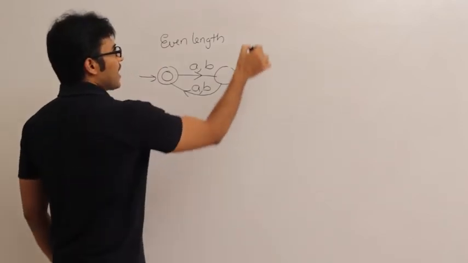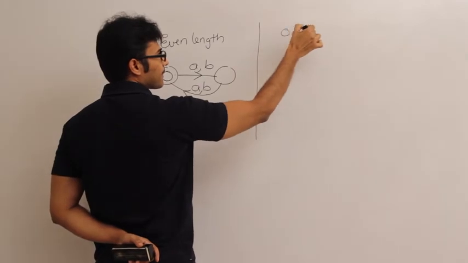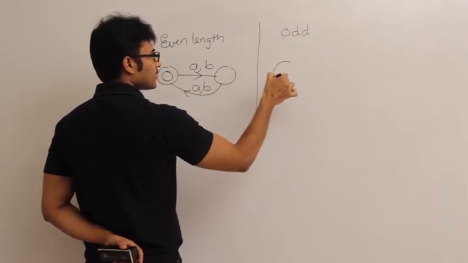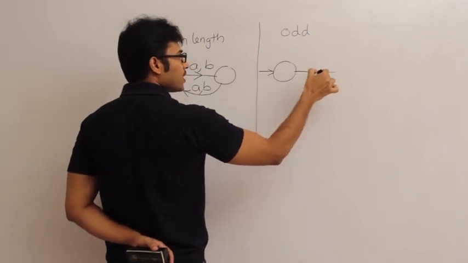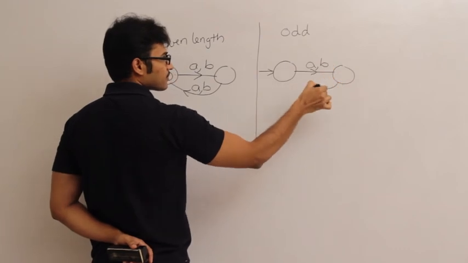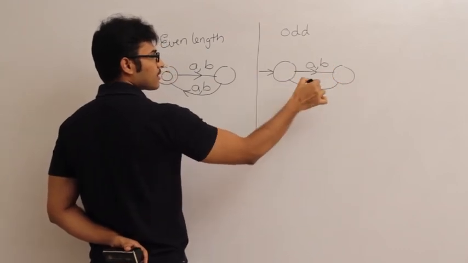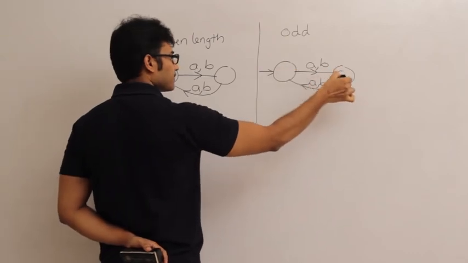And if I have to accept odd length strings, then it is going to be 0 length I should not accept it, 1 length I'll accept, 2 length I will not accept.